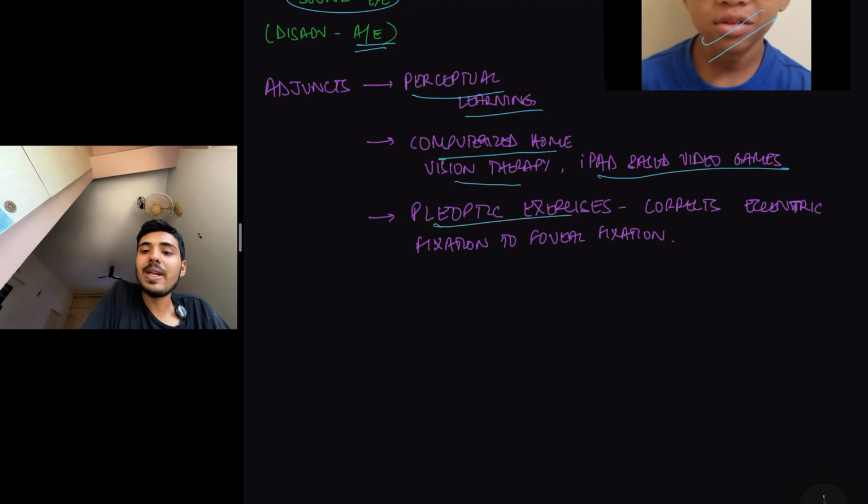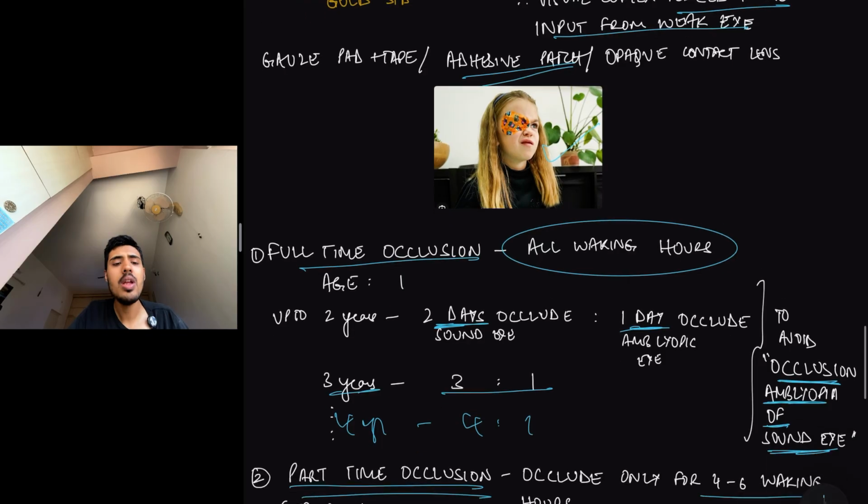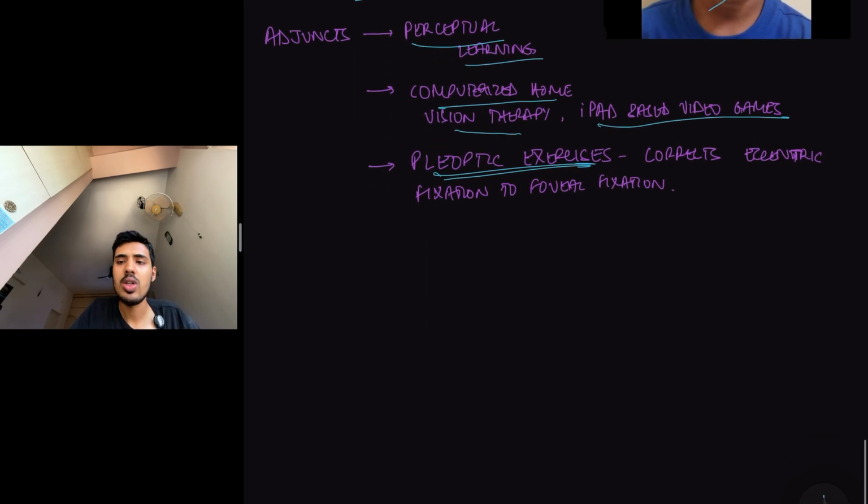And then pleoptic exercises will correct eccentric fixation to foveal fixation. That is, instead of light rays being focused on the peripheral parts of the retina, it will get focused on the fovea, where you have maximum visual acuity. So these are certain adjunctive therapies, but the gold standard is occlusion therapy. If non-compliant, then you can go to penalization therapy. So that is it for amblyopia.